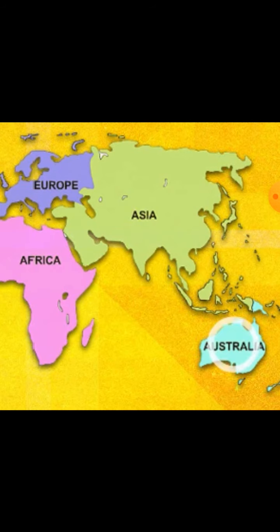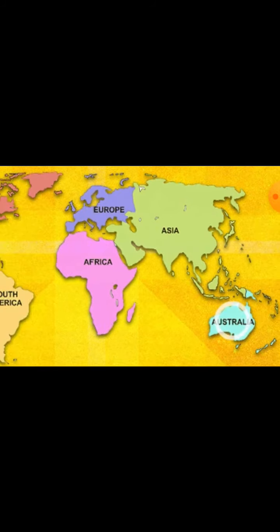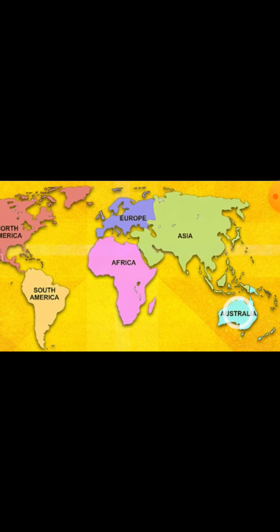So students, there are 7 continents in the world: Asia, Africa, Europe, North America, South America, Antarctica, and Australia.